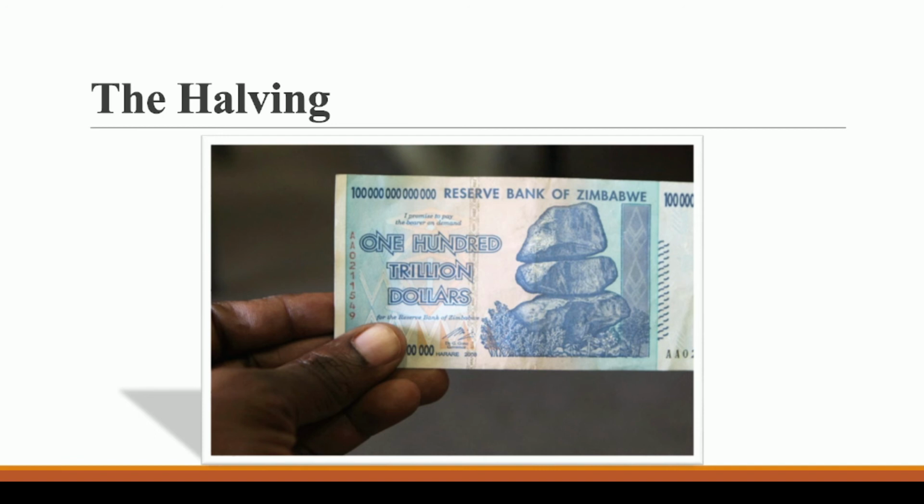As he started printing money, the supply of money increased, but the demand was not increasing at the same rate as supply. Since supply was more and demand was not that much, the value of the Zimbabwe currency decreased, and due to which Zimbabwe needed this $100 trillion note in order to just buy a loaf of bread. And I think this is also one of the reasons that Bitcoin has a limit of a 21 million cap, so that this type of situation does not happen in the future.